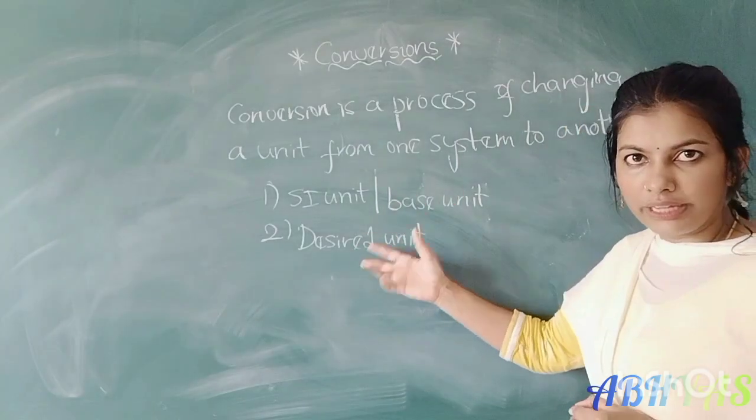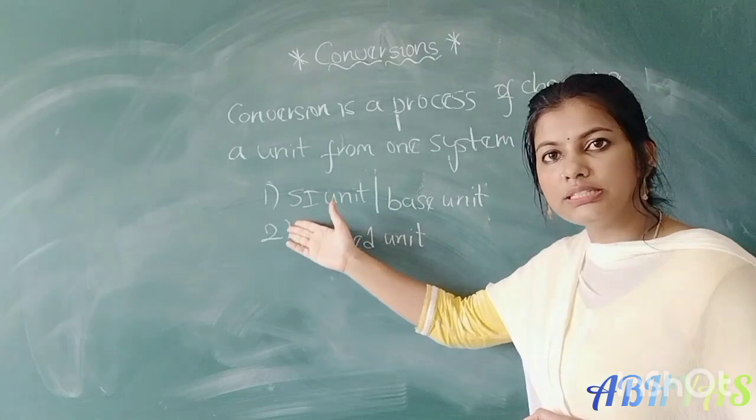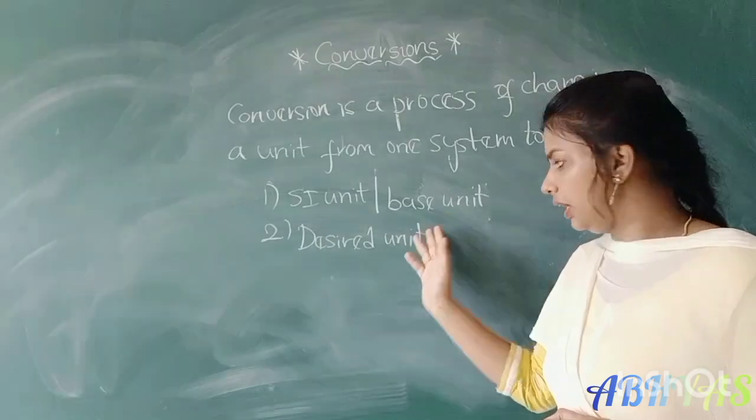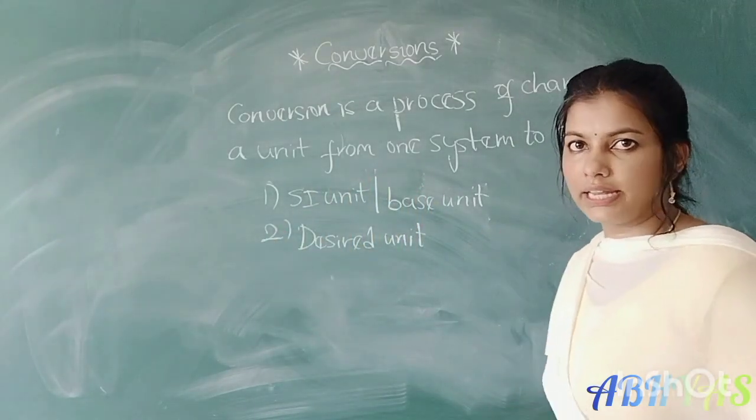So here we are following 2 rules. What is the first rule? We have to take the given unit and change it into SI or base unit. Again we have to take the base unit and convert it into the desired unit. Okay. So let us see an example.